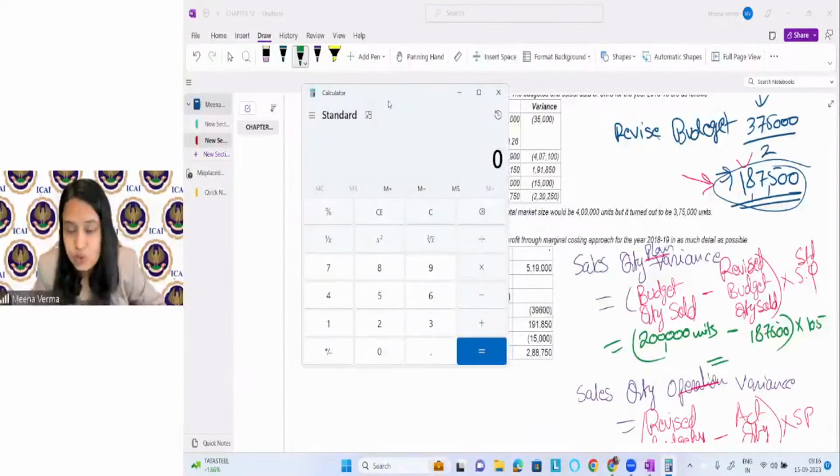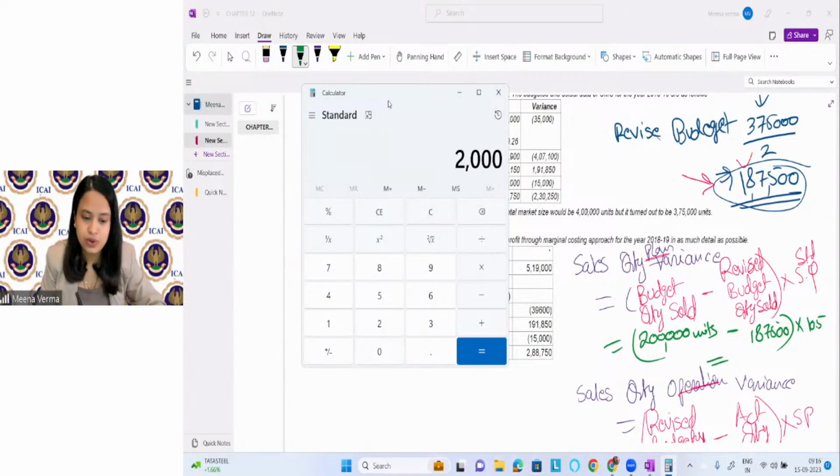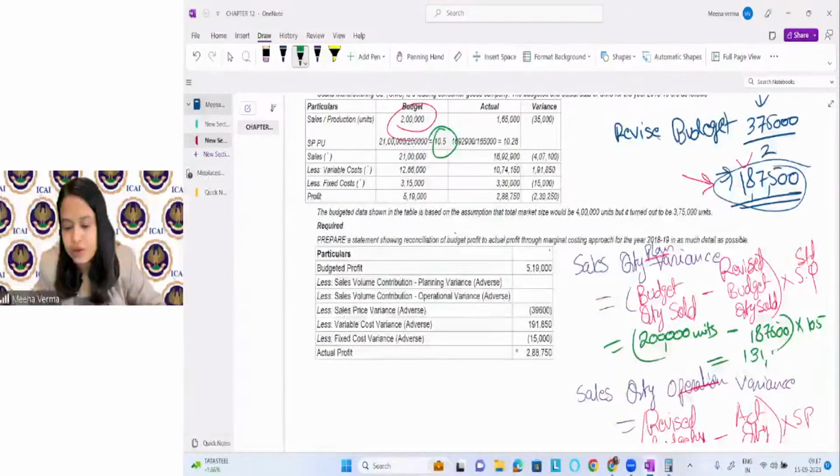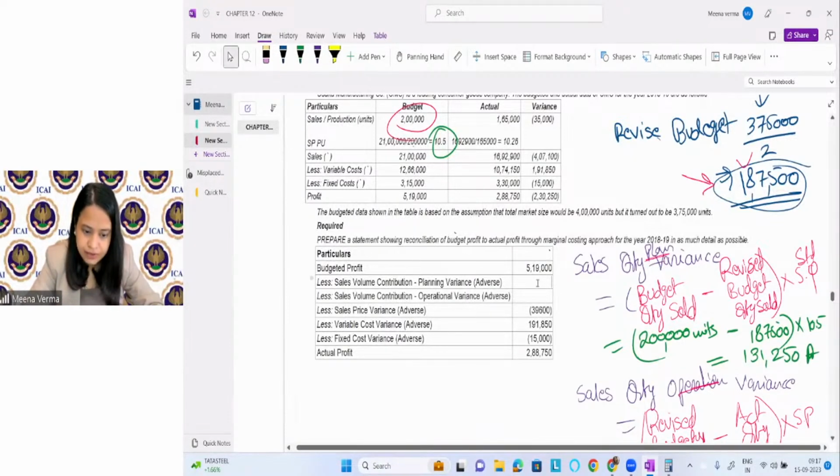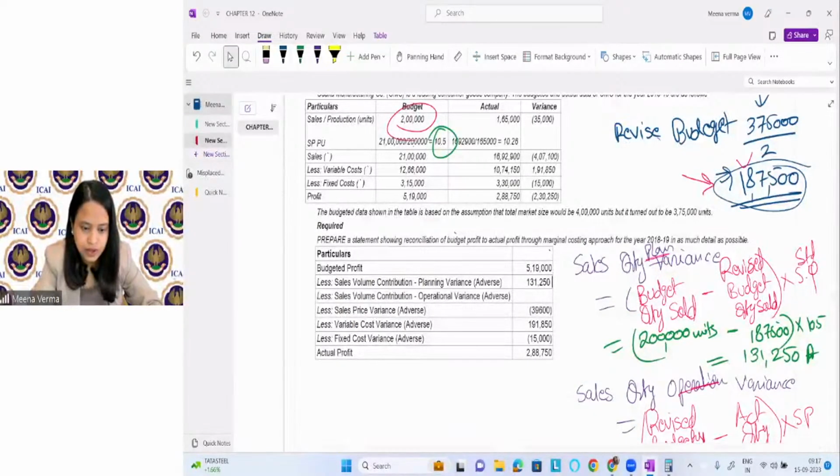Planning management, right? Who is responsible for it? Planning or strategic level managers. They are responsible for this variance. Okay, 2 lakh minus 187500 into 10.5. This is coming as 131250. 131250 unfavorable. Adverse. Okay. I'm writing it here. Planning variance is 131250 adverse, in brackets.